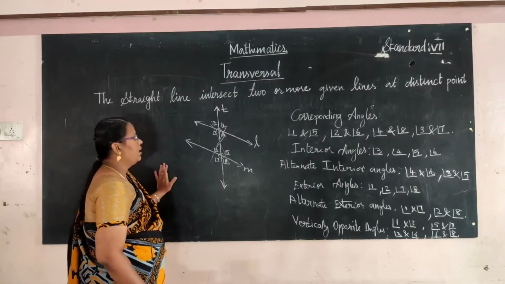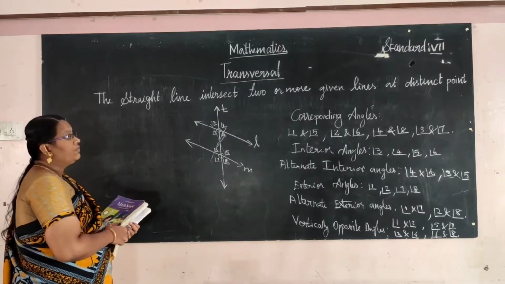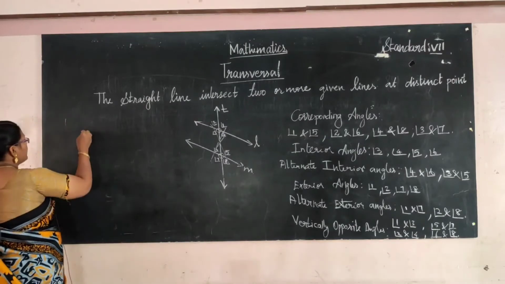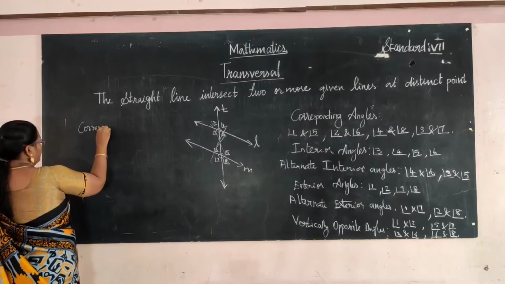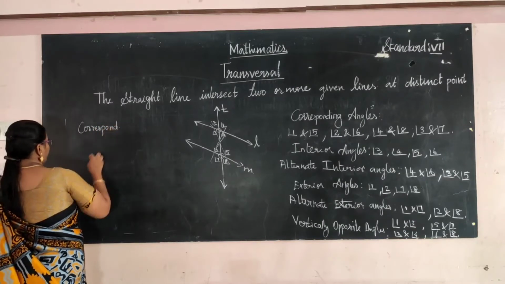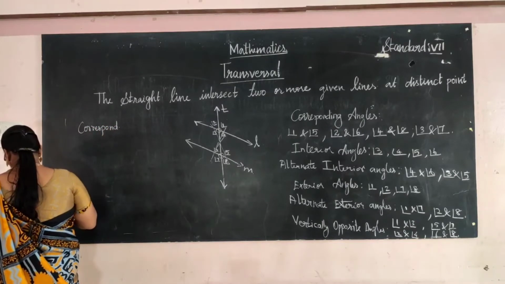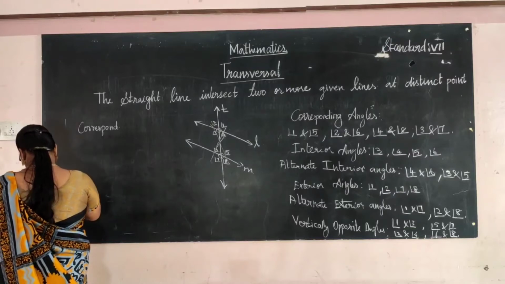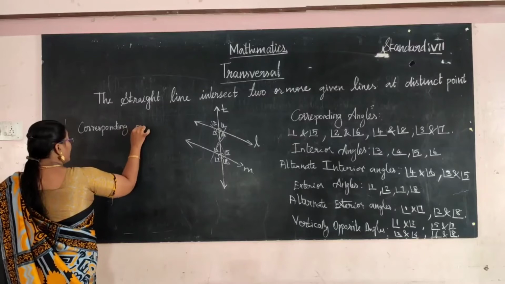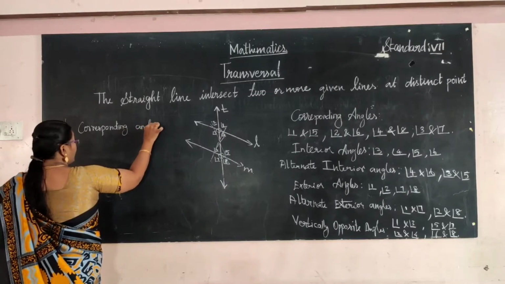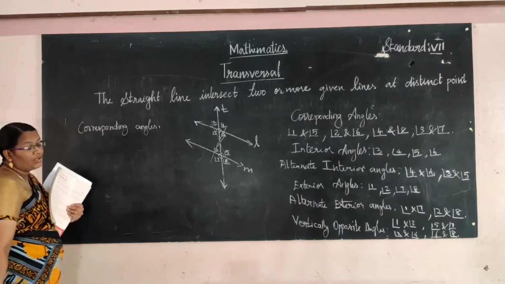Now I will write the definition of corresponding angles. Everyone should write these in your classwork note.